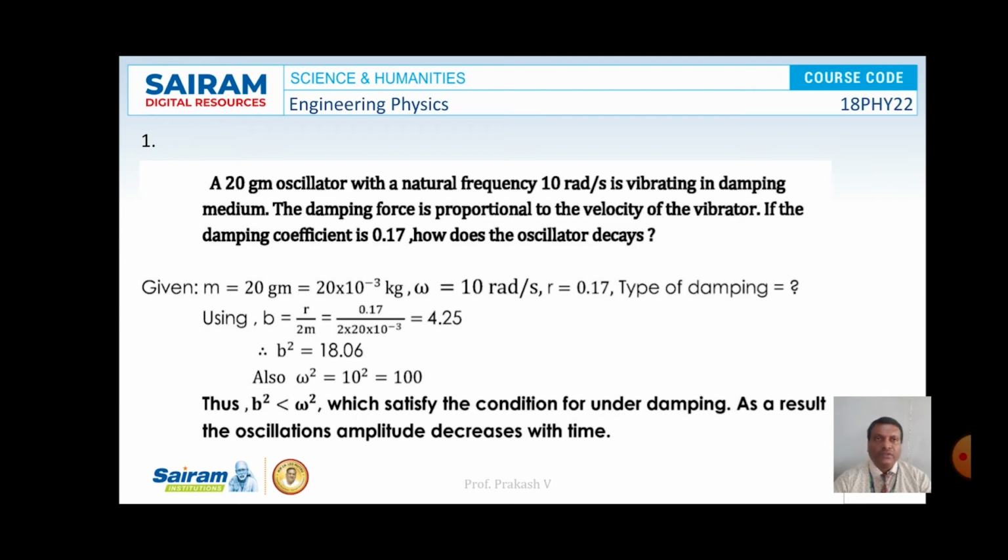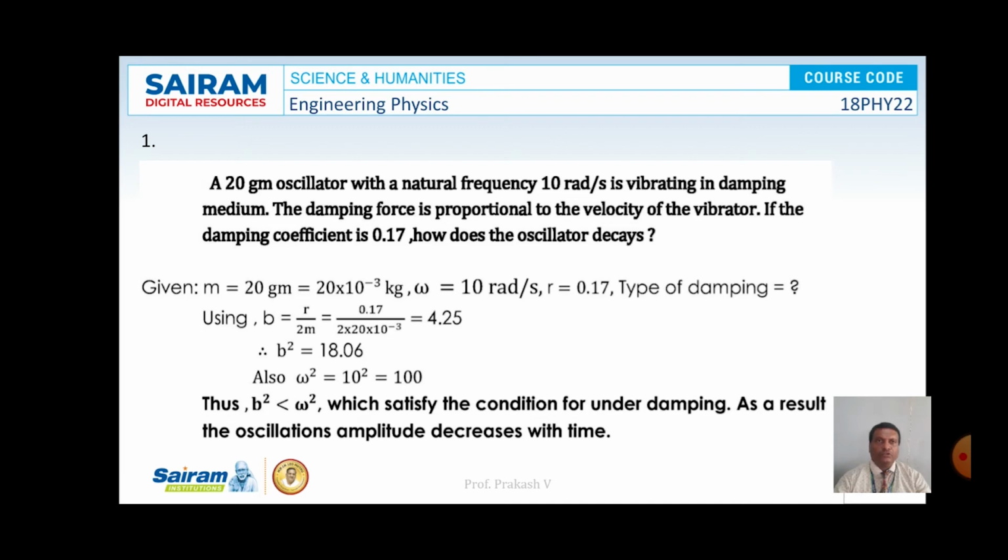So here the value of m is 20 grams, convert that into kg, and the value of omega is 10 radians per second, and then r is 0.17. What is the type of damping? So we know that β is equal to r by 2m, and substituting the value of r and m here, the value of β becomes 4.25, and then squaring it, β square becomes 18.06, and when we calculate the value of omega square, it becomes 100.